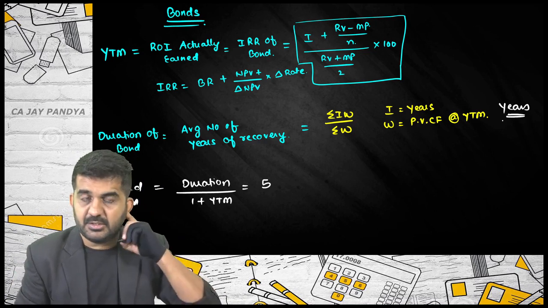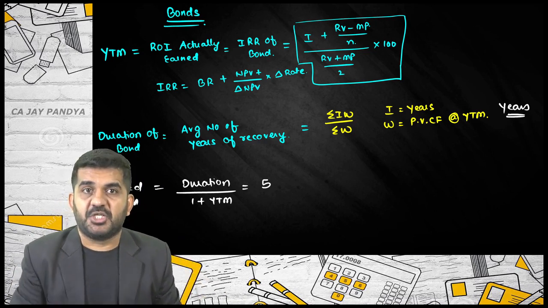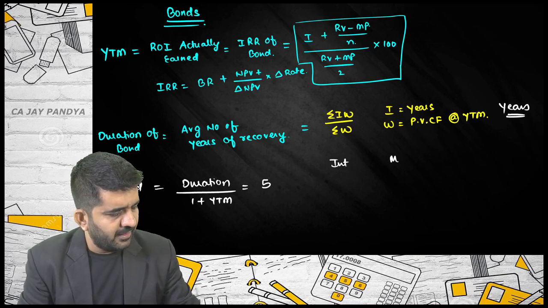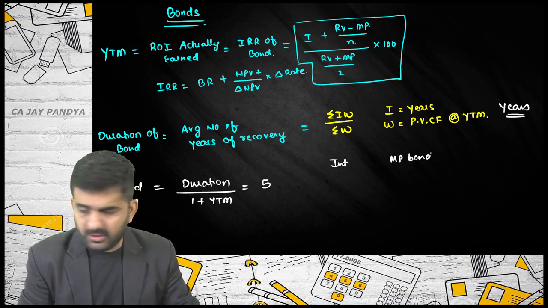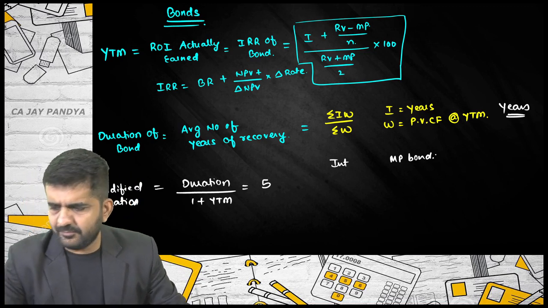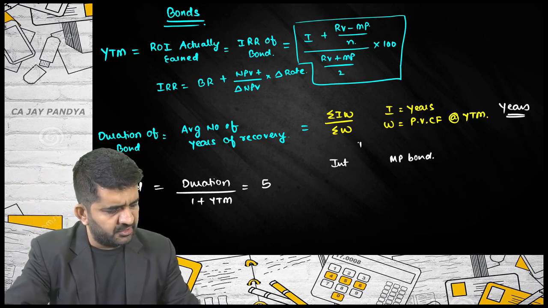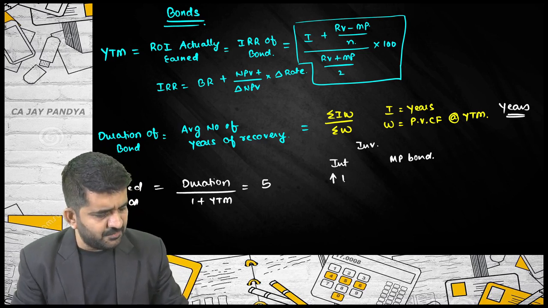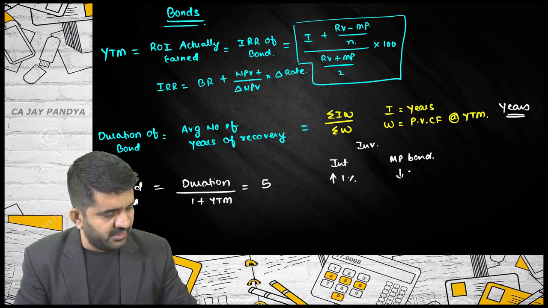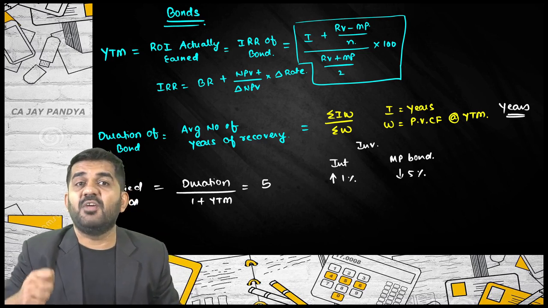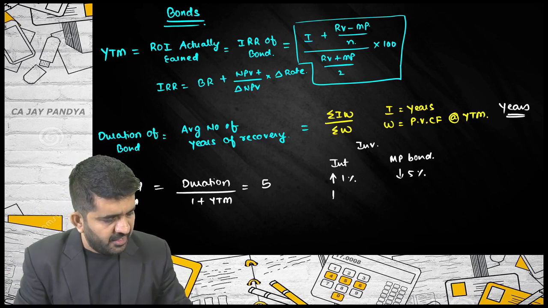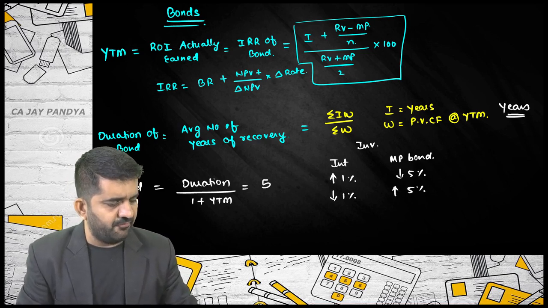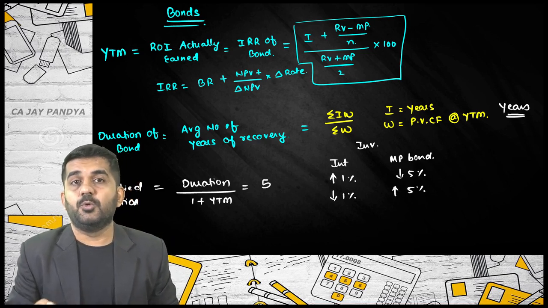Is it alright? We also understood that interest rate and market price of the bond have an inverse relationship. If interest rate increases by 1%, market price will decrease by 5% if the modified duration is 5. If interest rate decreases by 1%, market price of the bond will increase by 5% if the modified duration is 5.